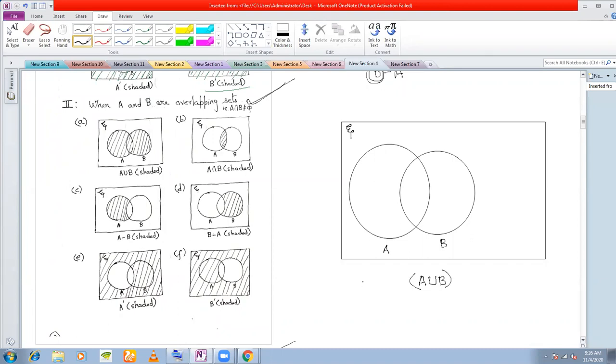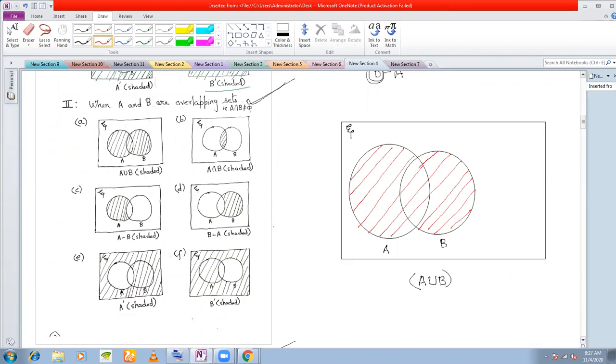So which area to shade? Since A union B consists of elements of either A or B or both, I must shade all the area that is inside the two circles. So this is your A union B. The shaded part represents A union B, whatever area is inside the two circles.